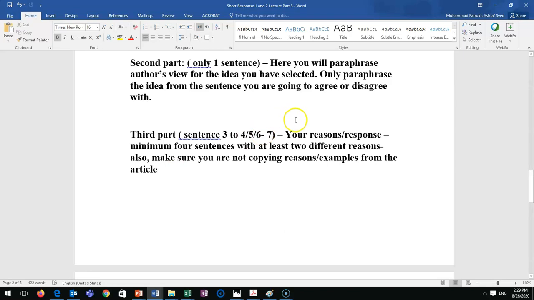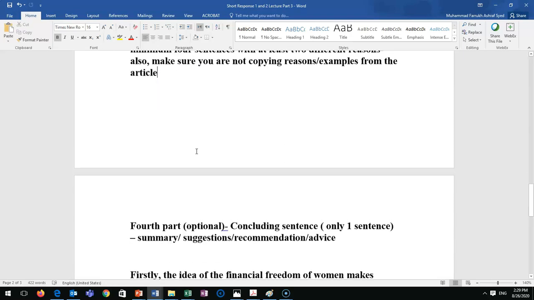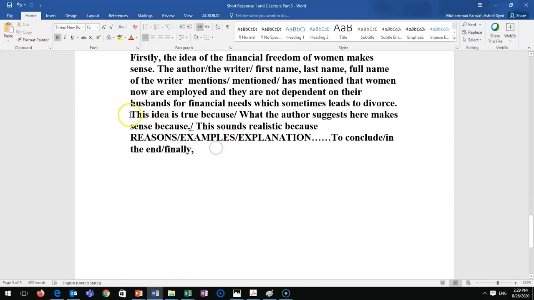So you have to write your reasons, your response, minimum 4 sentences, which means 2 different reasons. Reason number 1: why do you agree with this? Why do you disagree with this? Explain it. So automatically 2 sentences. Reason number 2, and then explain it. Automatically 2 sentences. More is better. I'm giving you the minimum here. Alright, so how do you write it? This is how you write it. So this is the third part.